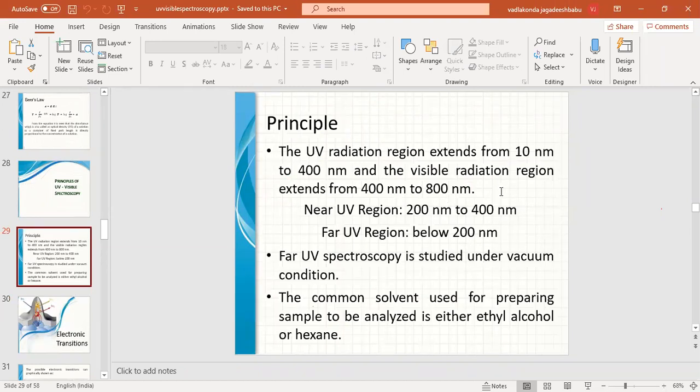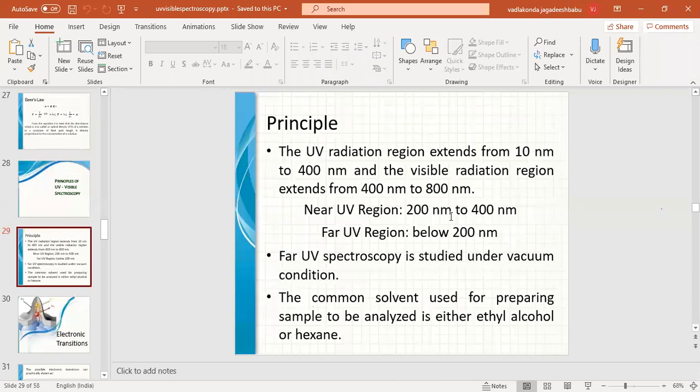Here 10 to 200 nanometers is known as the far UV region, which we are not considering. We are more concerned with 200 to 400, that is the near UV region, and 400 to 800 comes under visible radiation. So the UV radiation range is 10 nanometers to 800 nanometers.